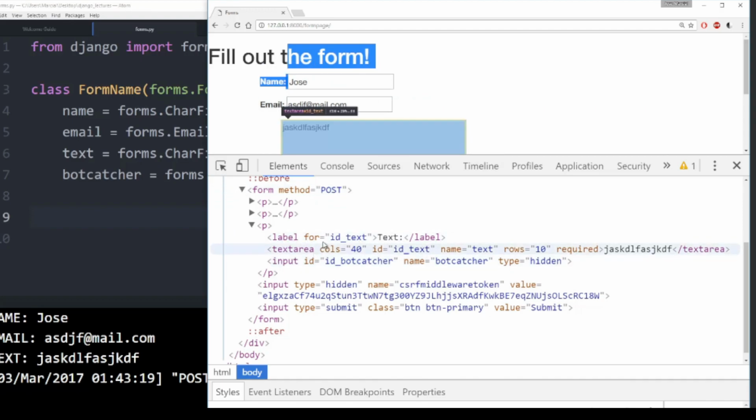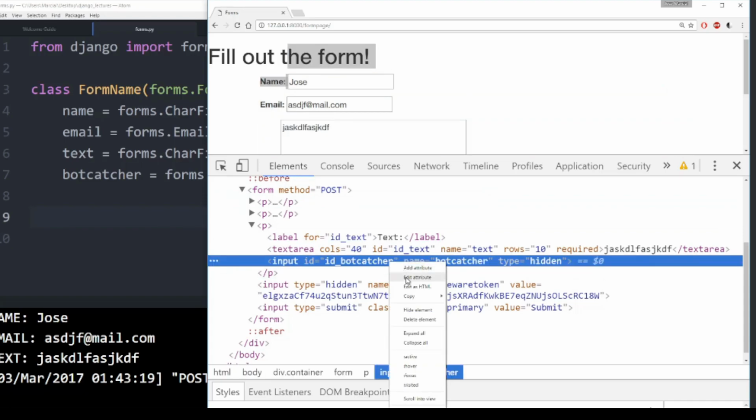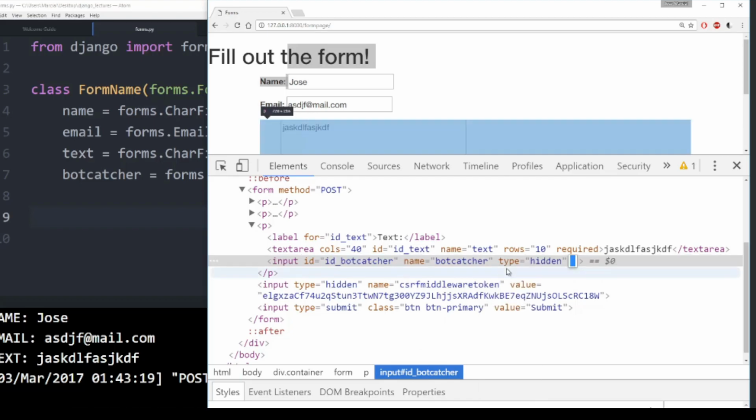What it is going to try to do is look directly into the HTML, and then it is going to try to automatically fill in values and attributes, and then submit the form that way. Now, if I am acting like a bot, I would, let's say, edit an attribute. Actually, we would add an attribute here, and the bot would come in and add a value and say, hello, friends.